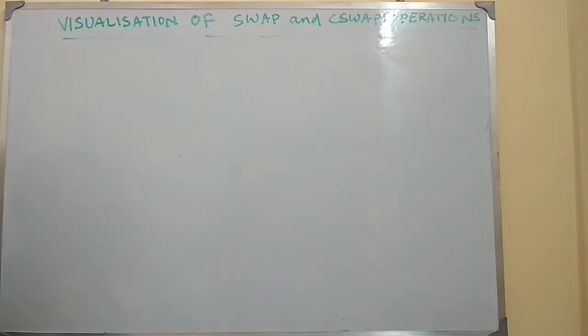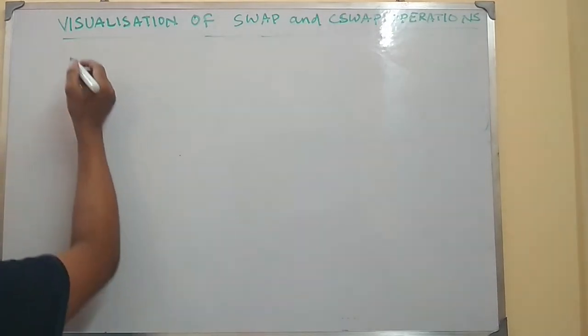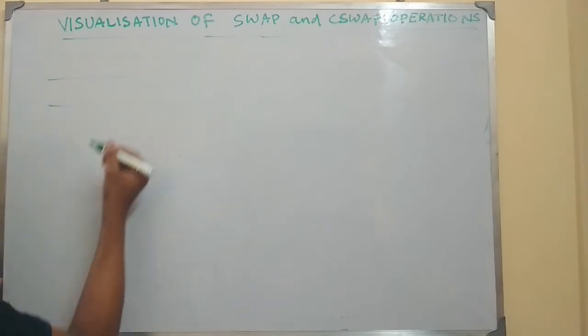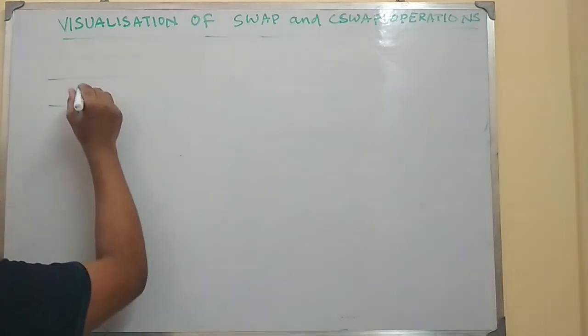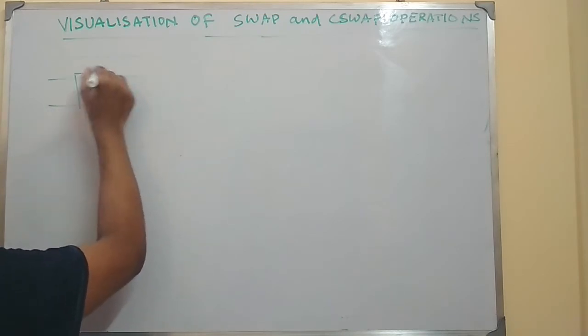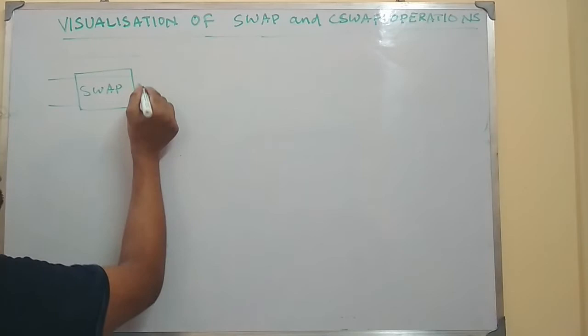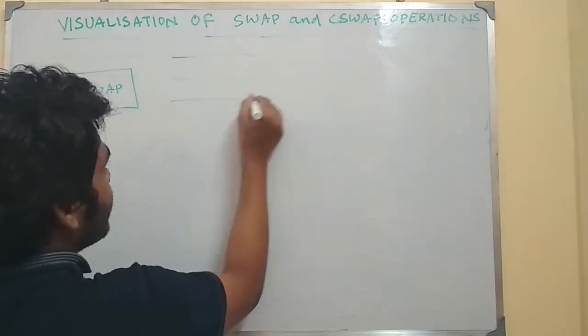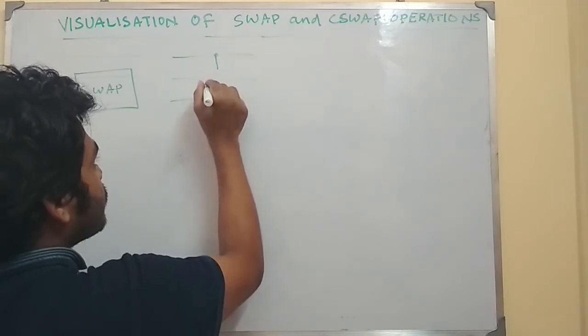In this lecture we visualize swap and control swap operations in the circle notation. So let us take a 3 qubit register and apply the swap operation on the last 2 qubits, and then we can take another 3 qubit register where we can apply the control swap operation.